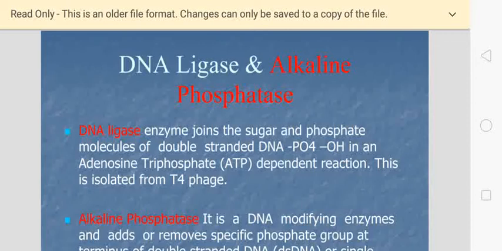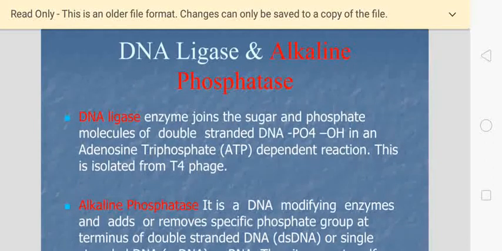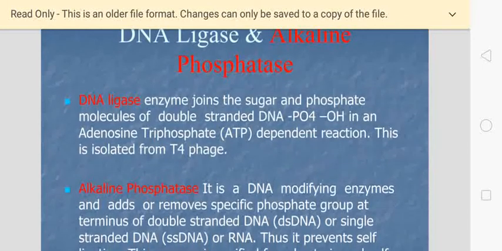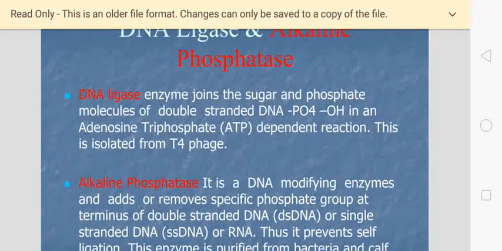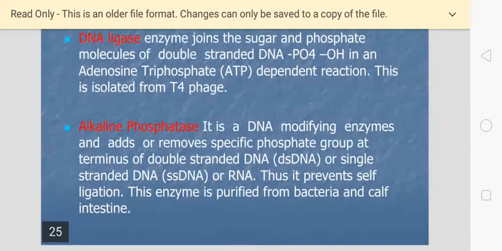Here 5' is joined with the phosphate group and 3' is joined with the OH group. As a result, the energy molecule ATP is involved here. This is commonly seen in T4 bacteriophages. Simply, DNA ligase is nothing but the joining of fragmented segments. And next, the third enzyme is called alkaline phosphatase. That is, addition or removal of phosphate molecules in double-stranded DNA, single-stranded RNA or single-stranded DNA structure. This is called alkaline phosphatase.